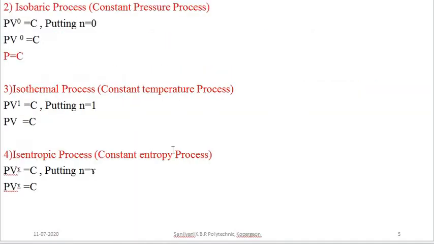Now the next process is the isothermal process, the constant temperature process. If you put n is equal to 1 for this process, it becomes PV to the power 1 is equal to constant. Therefore, PV is equal to constant. This is the governing equation for the constant temperature process. We already saw it in the previous lecture.